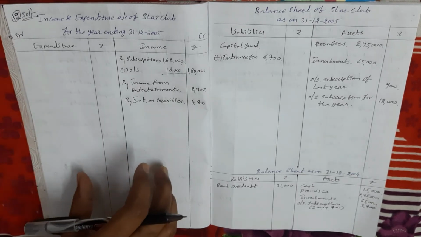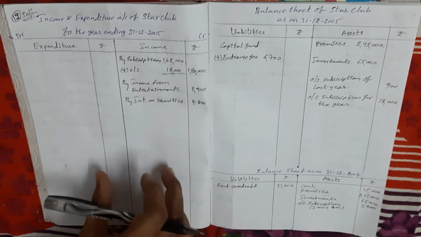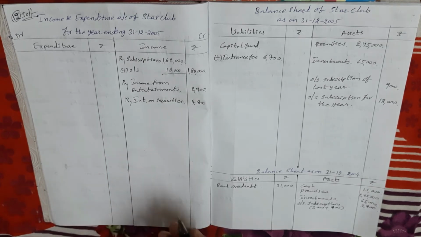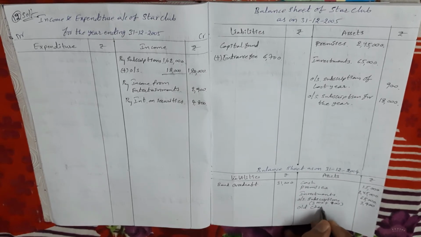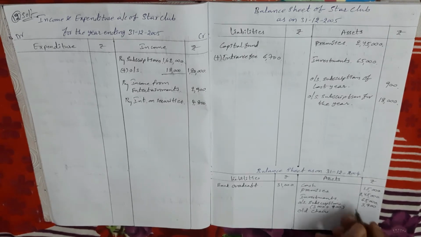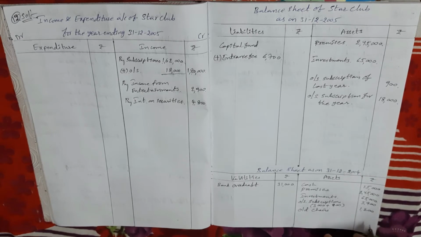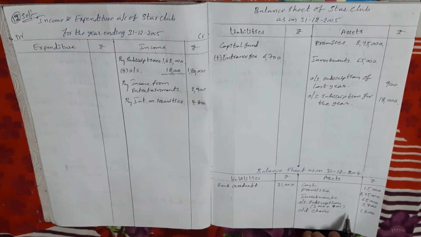So when only the sale value is given, what we do is treat that sale value as the book value. So that comes in the balance sheet, asset side. Old chairs. Actually, in the current year we did not purchase the chairs, so that means last year only we had the chairs, and now we are selling them. Now we sell those chairs for 1,200 rupees. 1,200 worth of chairs sold for 1,200 rupees means there is no profit, no loss. So only one time we post it in the balance sheet, 1,200 rupees in last year's balance sheet. In the current year we do not take it because that asset is already sold.